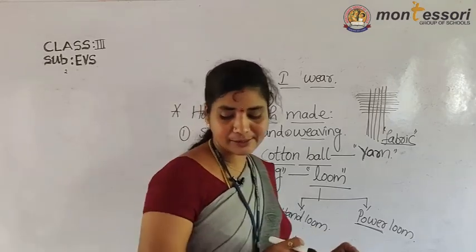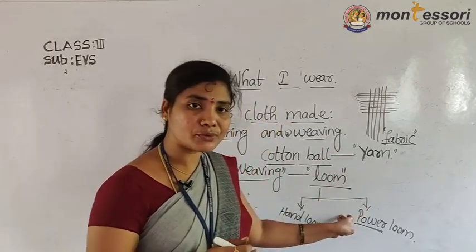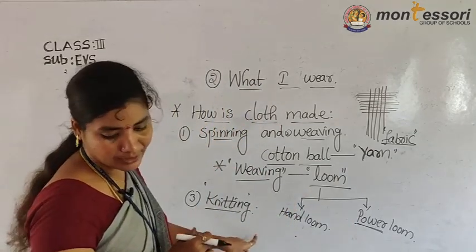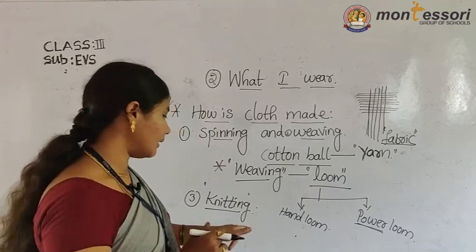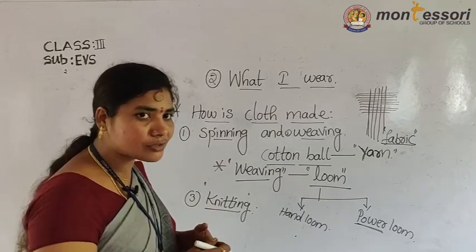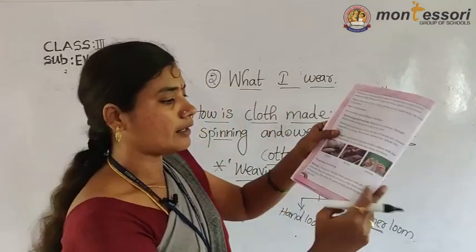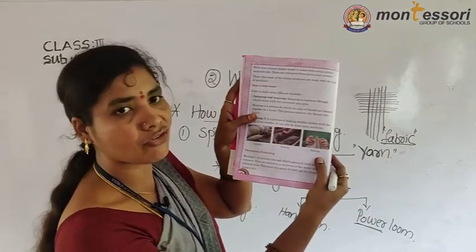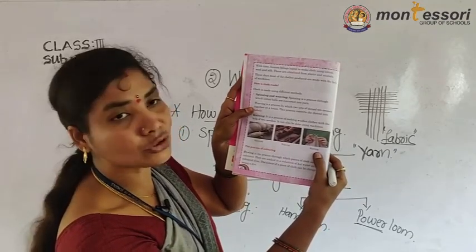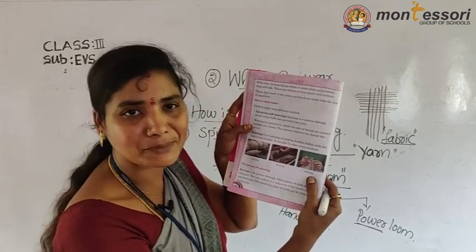So knitting is the process of making woolen clothes. Here also with the help of tools we can knit the cloth. We can make woolen clothes with the help of a machine as well as by using the hands. They knit the clothes using two needles, for woolen clothes, mostly for the preparation of sweaters.